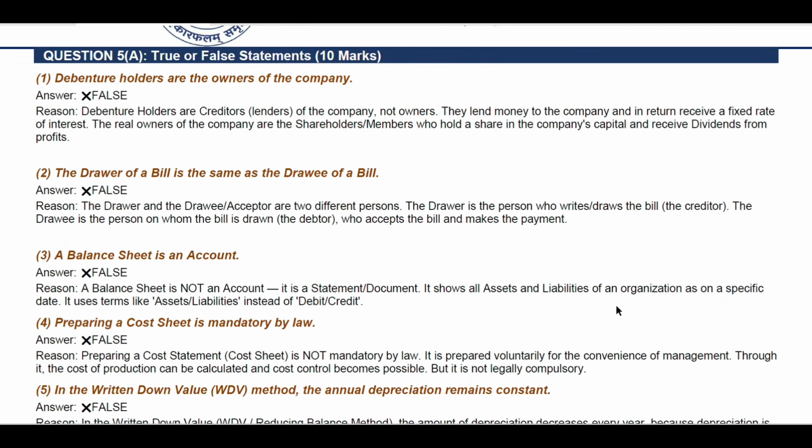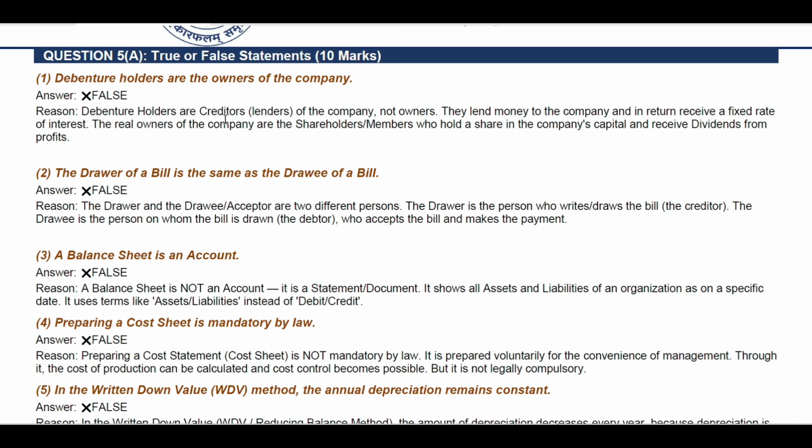Question number 5A is true or false. It was asked that if the statement is true, explain why, or if it is false, explain why it is false. Number one, the statement is: debenture holders are the owners of the company. That answer is false. Actually, the answers for all questions are false, but you have to mention the reason why.